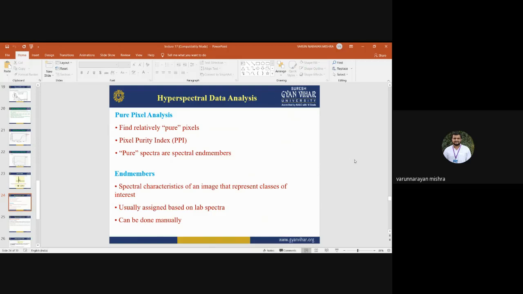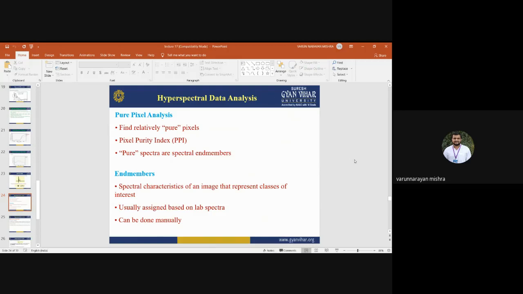So you need to identify the relatively pure pixel, and this is known as the pixel purity index. Pixel purity index tells us the quality of the pixel, how pure the pixels are that we are collecting from the spectral library.